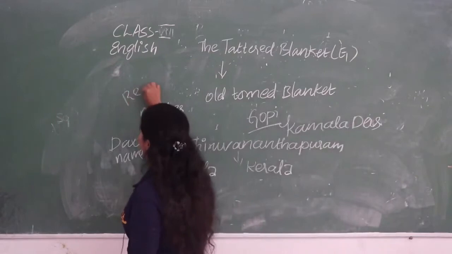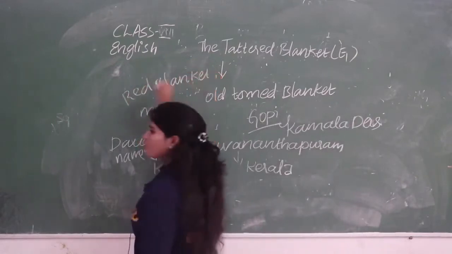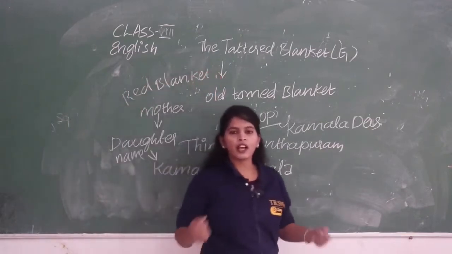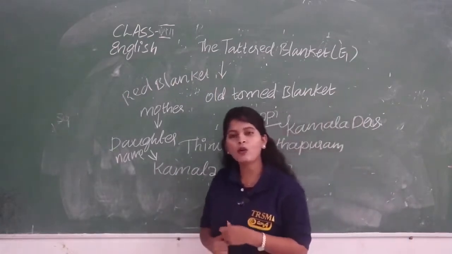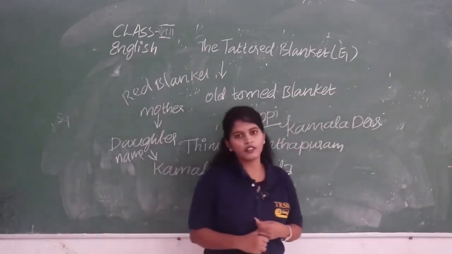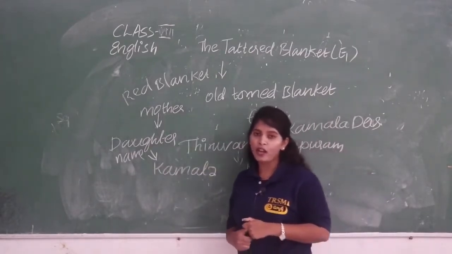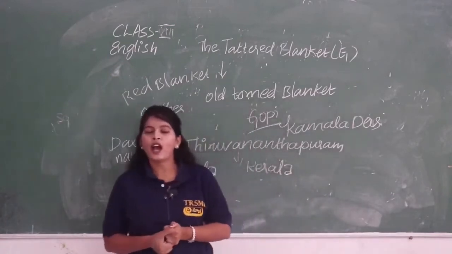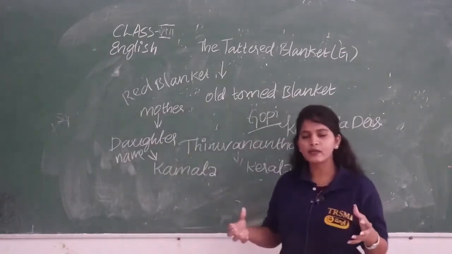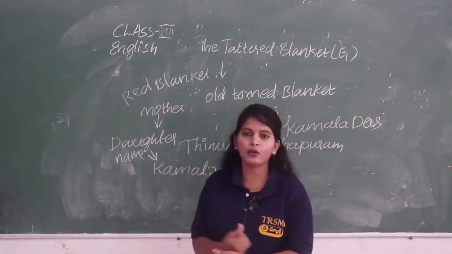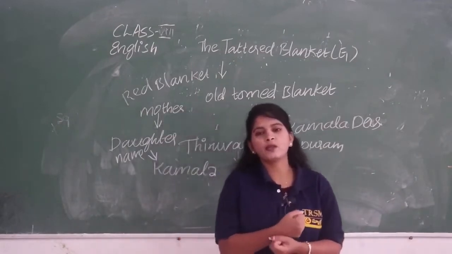What did the mother say? The mother said that when Gopi was studying in the college, he bought a red blanket to cover his mother, to cover herself, because the cold conditions are not suitable or favorable to his mother. Then she asked, you know my son Gopi, then ask him to get a red blanket again, because as this was so cold a climate, I cannot control myself and I cannot resist this cold, so I want a blanket which keeps me so warm.